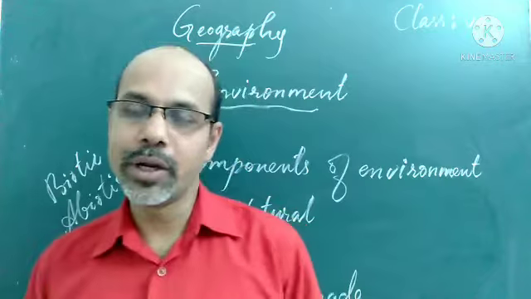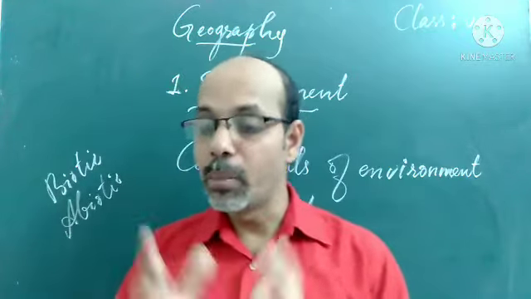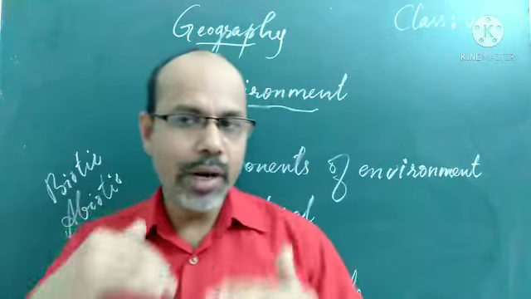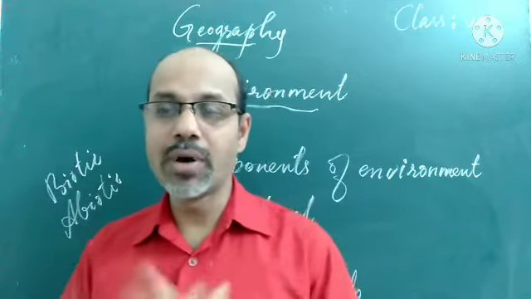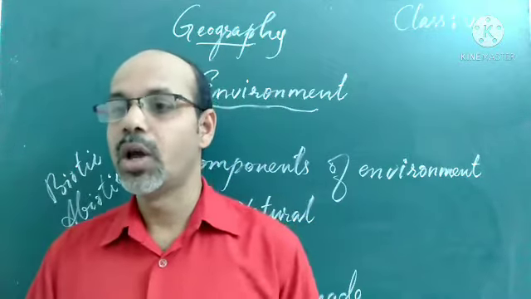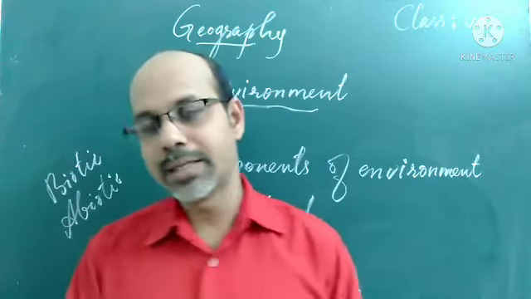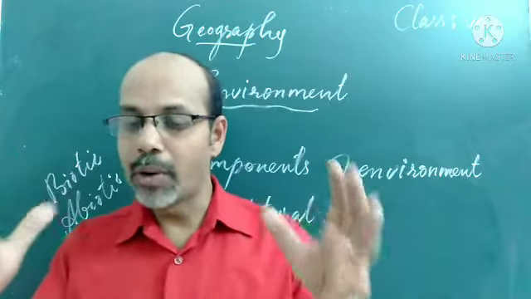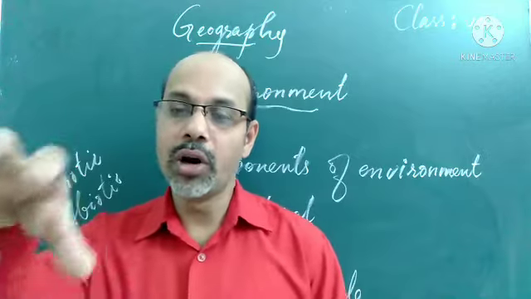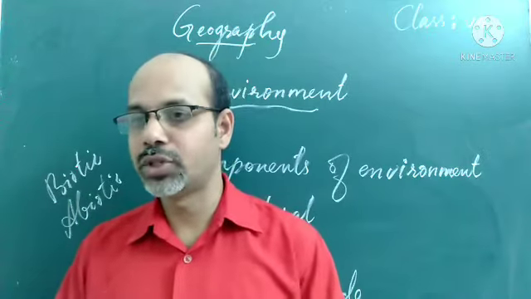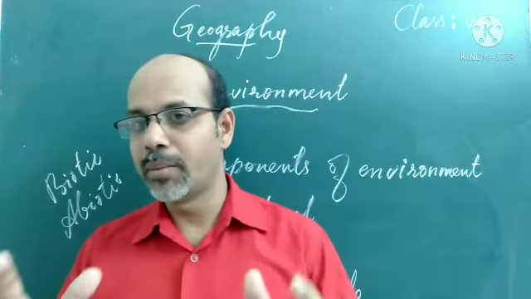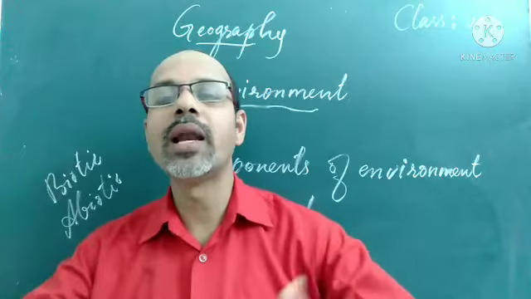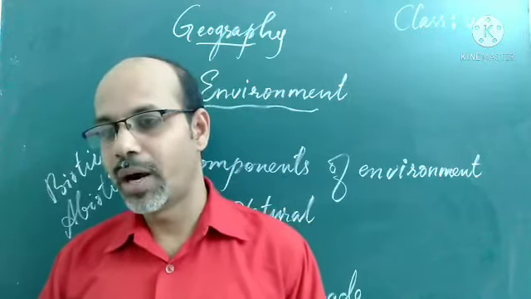What is biotic, or what are the things we call biotic? We know that our environment is changing, or our surroundings are changing. First of all, we will see what is environment. Environment is a place which is our basic life supporting region. The surroundings which we are living in are called environment.